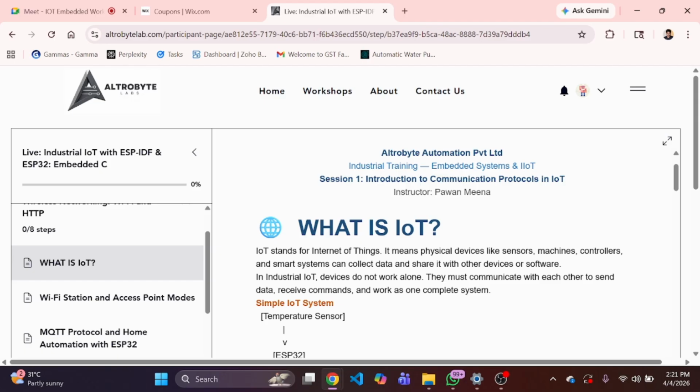But they are not connected with each other.